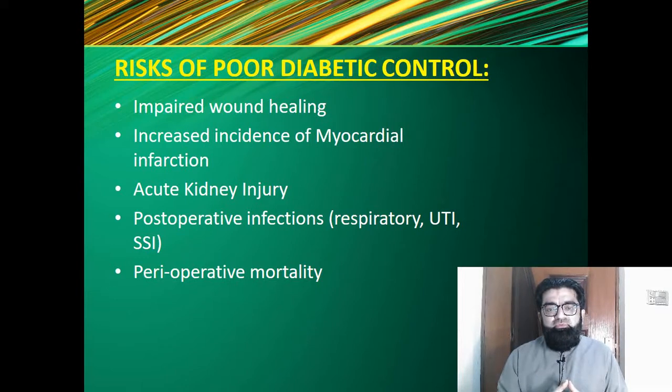So what could happen if we do not have blood glucose control before operation, during operation, and after operation? The risks of poor diabetic control are impaired wound healing, increased incidence of myocardial infarction, and acute kidney injury. It could be a postoperative infection in the form of respiratory tract infection, urinary tract infection, or surgical site infection. Sorry. And this poor diabetic control can result in perioperative mortality as well.